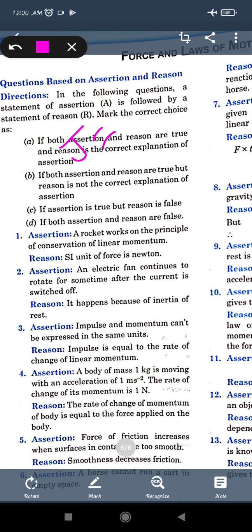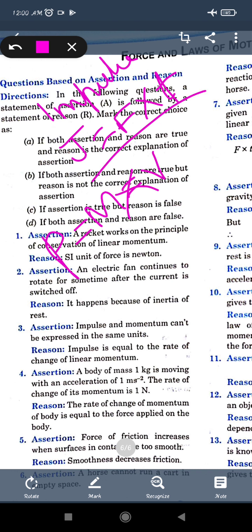So a large force experienced by the body in a small range of time is said to be the impulse. It is denoted by the letter J, and it is given as force into time. Similarly, we know about momentum, which is given by the product of mass and velocity. So these two are the impulse and the momentum.